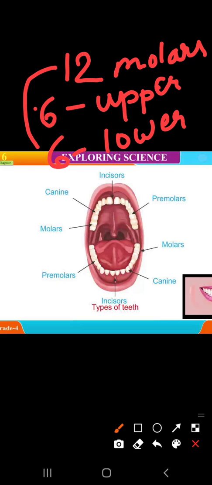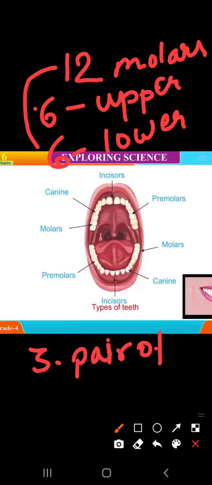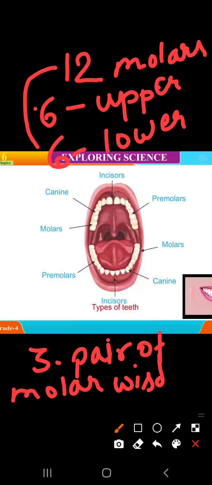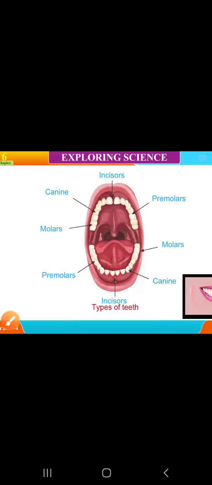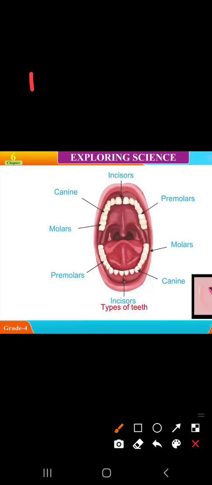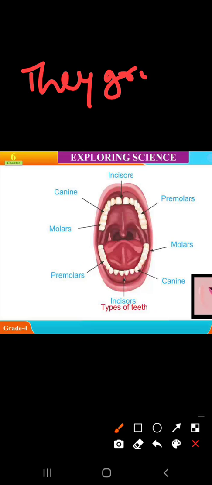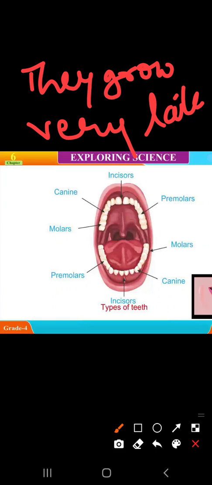The third pair of molars, at the corner, is also known as the wisdom tooth. The wisdom tooth grows very late.